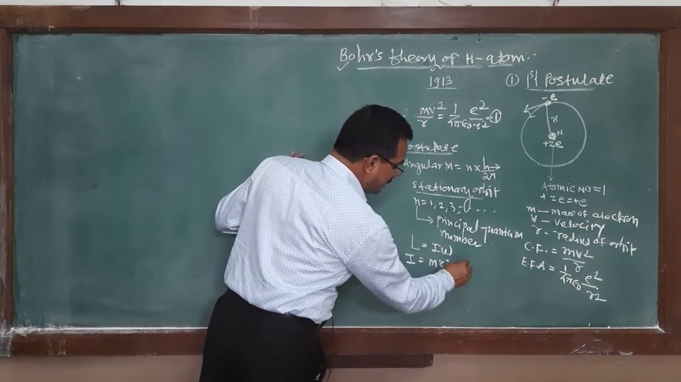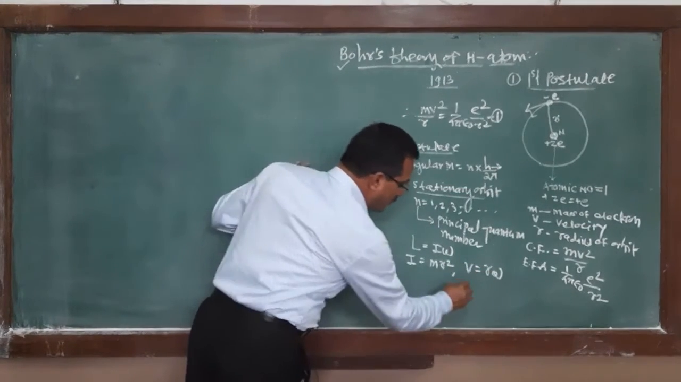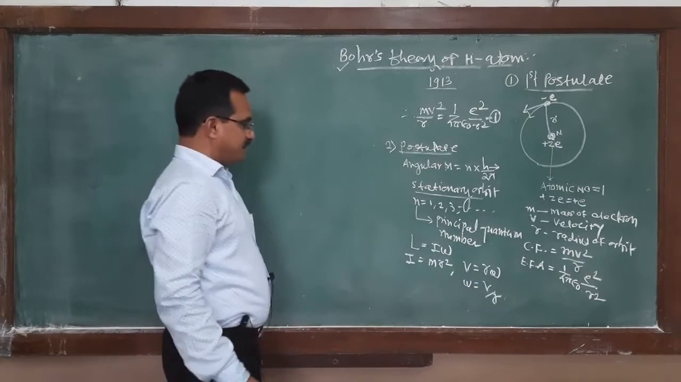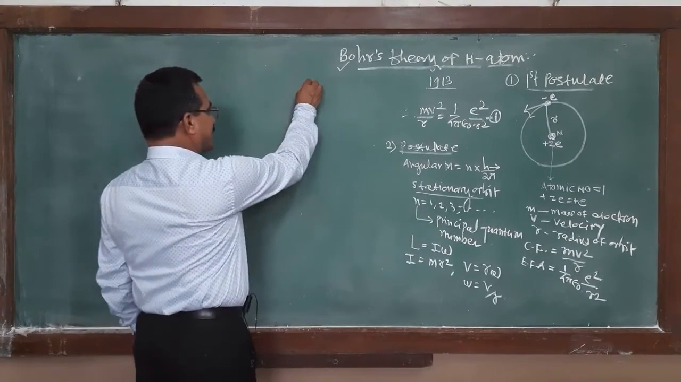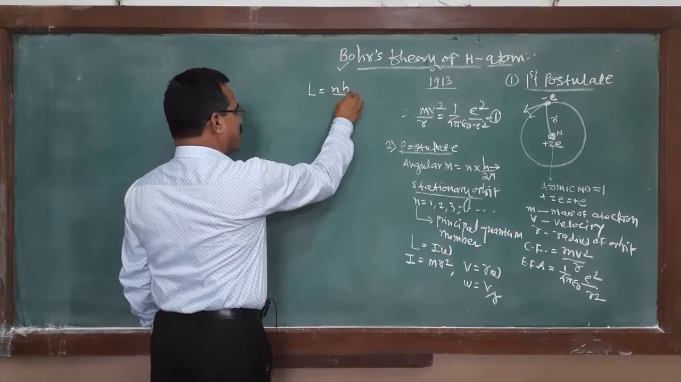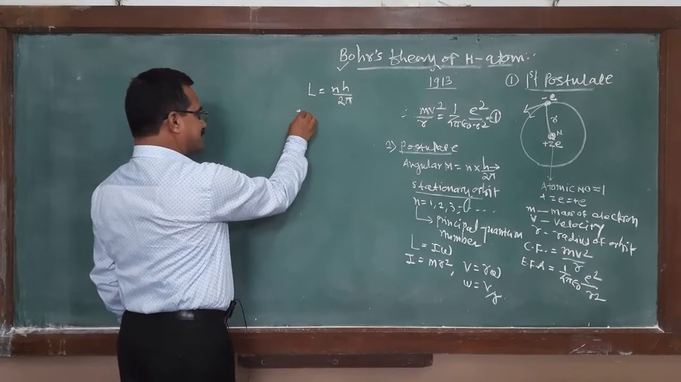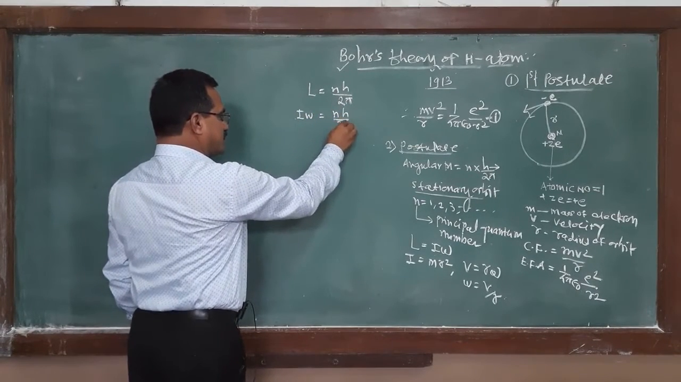And another relation, V is equal to r omega. Therefore, omega is equal to V upon r. Substitute these two values in this equation. Here L is equal to nh upon 2 pi. What is L? L is I omega, that must be equal to nh upon 2 pi.